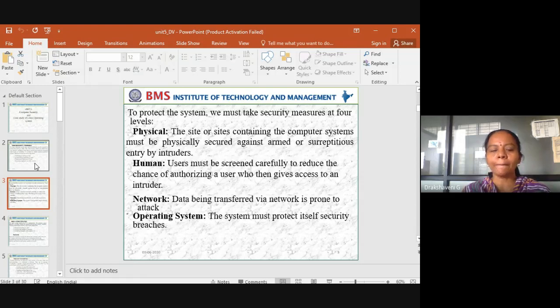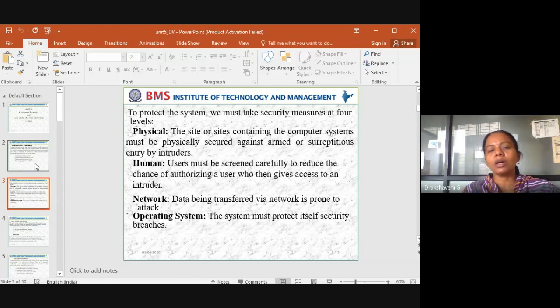There are so many problems. There are hackers who can hack our networks. So even that network should be protected. Now I am using Google Meet. In earlier days, some months back, we were using the Zoom app, and we came to know that the Zoom app was not secure and the data was being hacked.